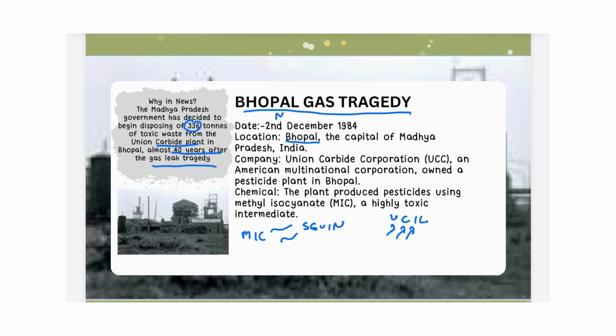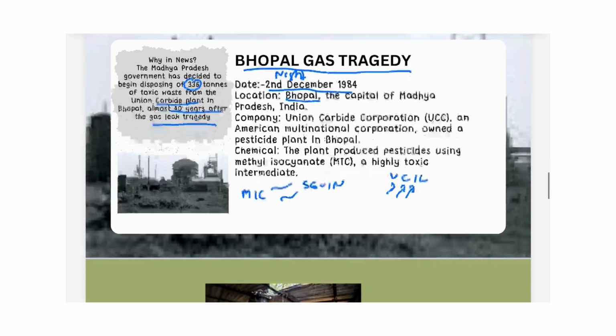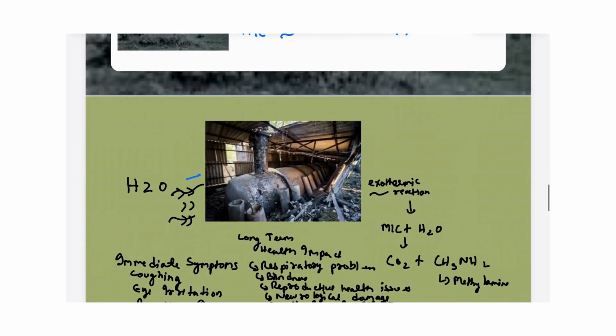So what happened on the night of 2nd December 1984 was that a large amount of water entered the tank containing methyl isocyanate. So methyl isocyanate reacted with water, causing an exothermic reaction, forming carbon dioxide and methylamine. So a huge amount of toxic gas was released into the atmosphere.